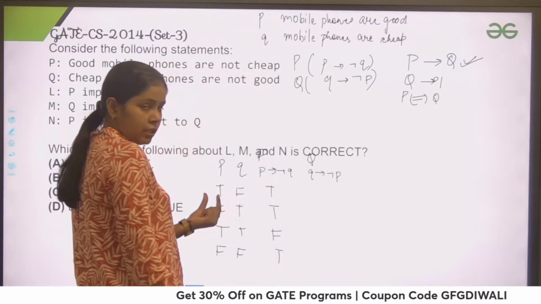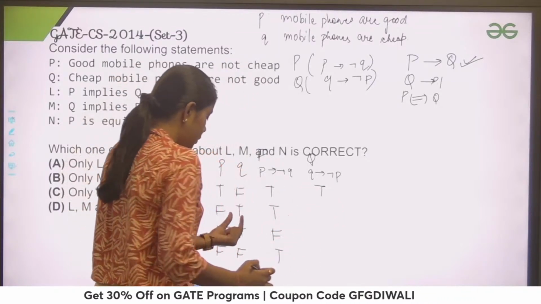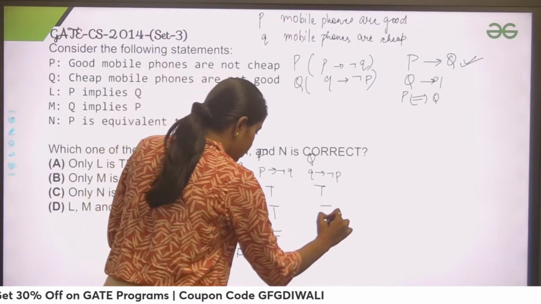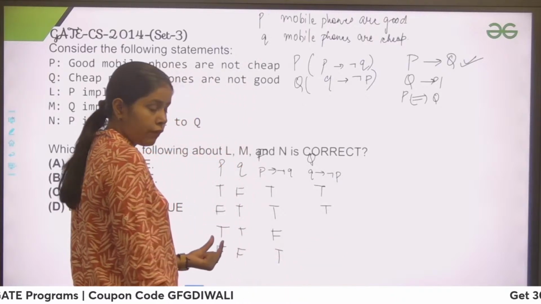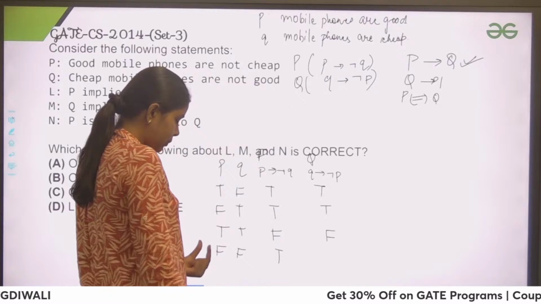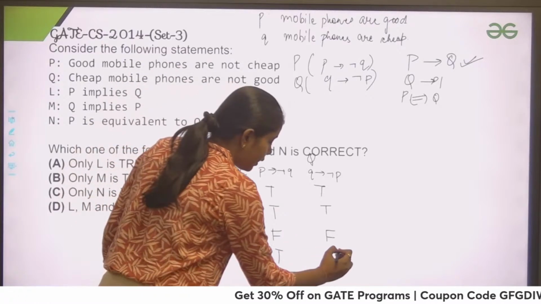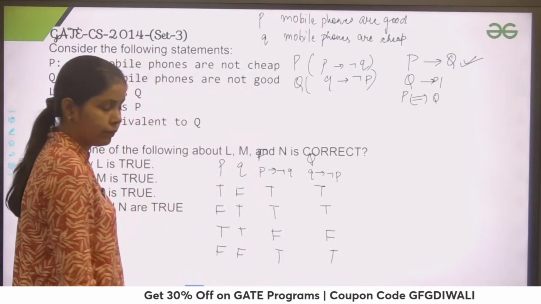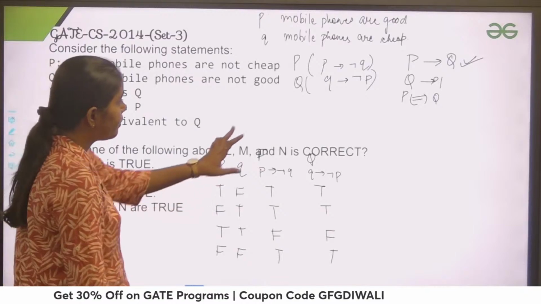False implication false, true. True implication true, true. True implication false. That would give me false. False implication true. That would give me true. Right? Now, guys, see P implication Q.